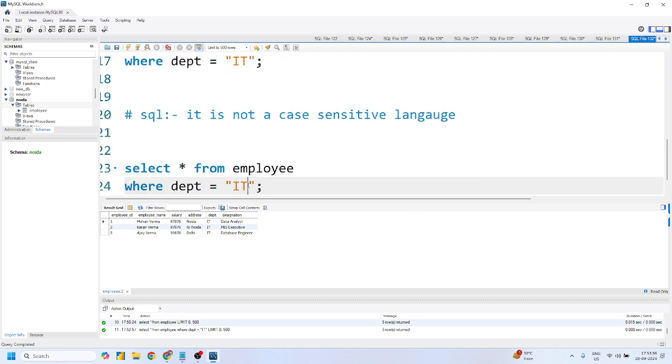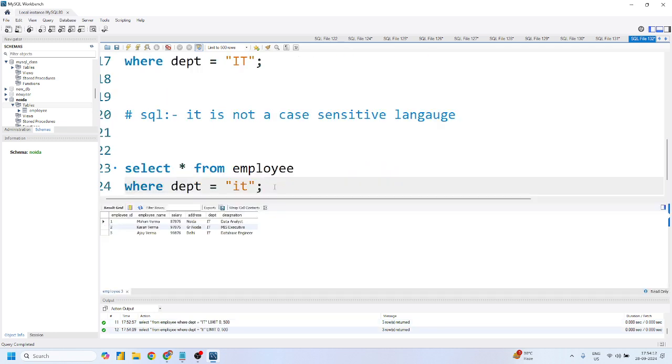I can prove this with the help of this IT. Can I just run this? I know that we have written capital IT in this column, and right now I am calling this with the help of this small it, right? And if I just run this, I'll get the same result.